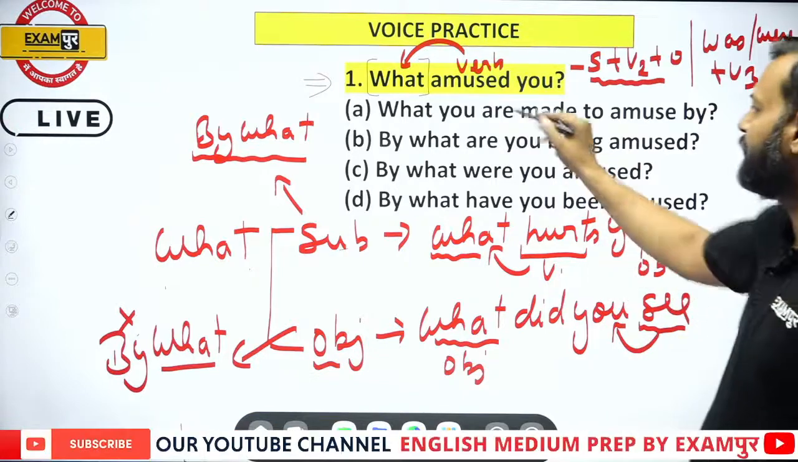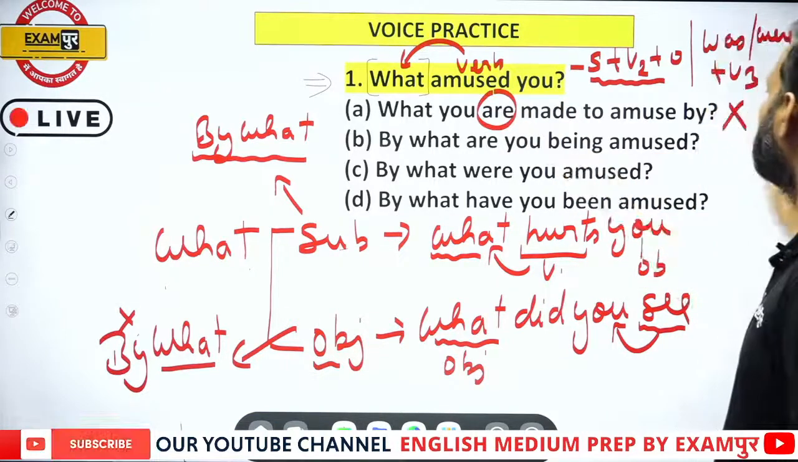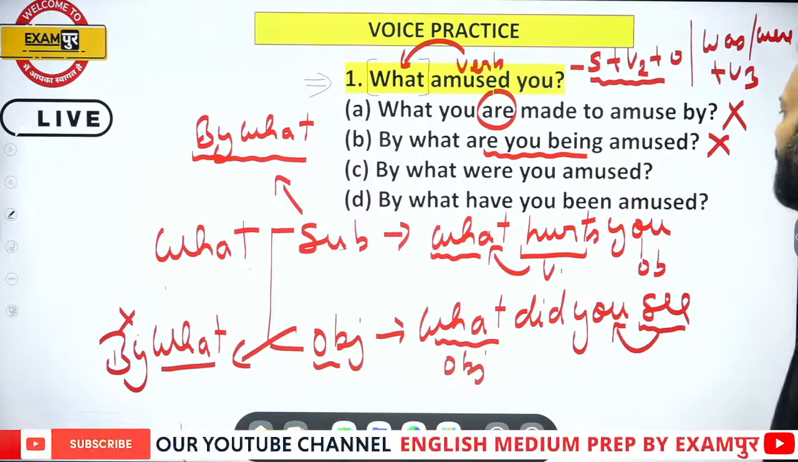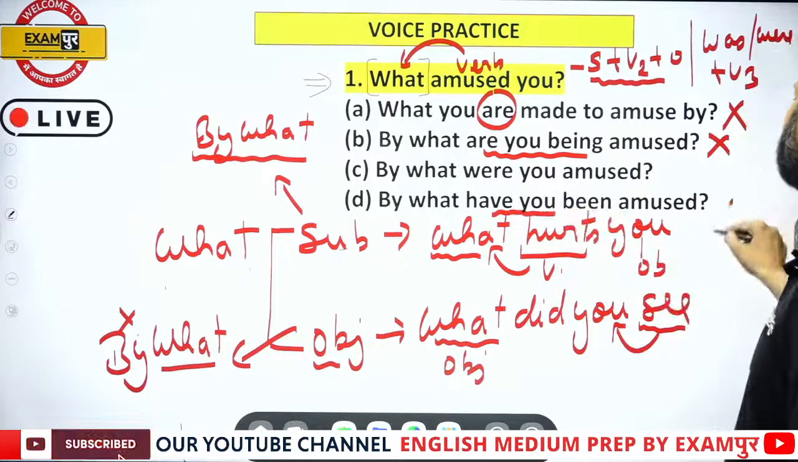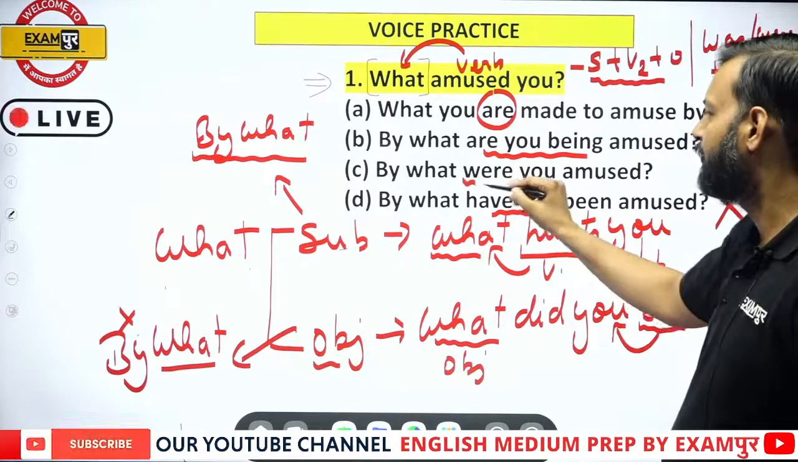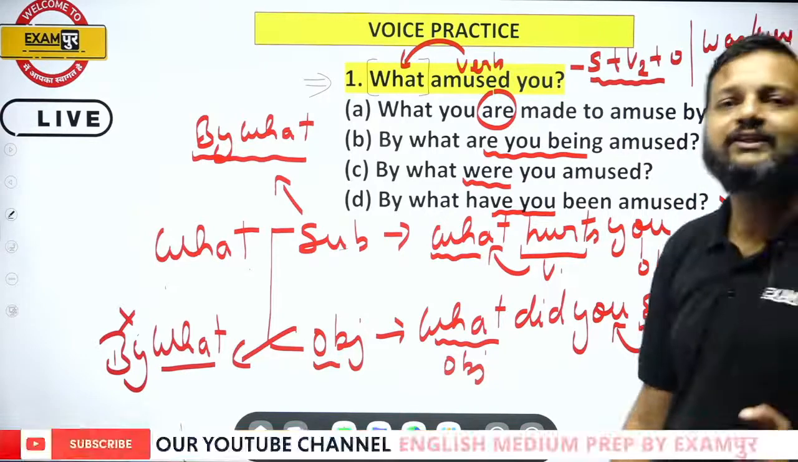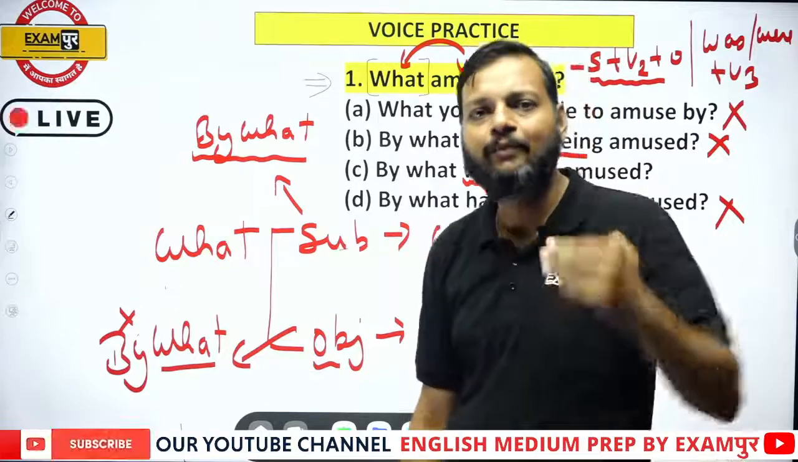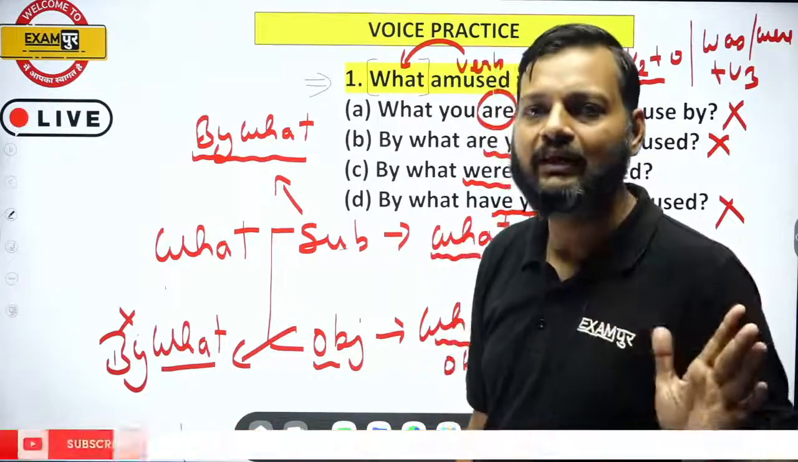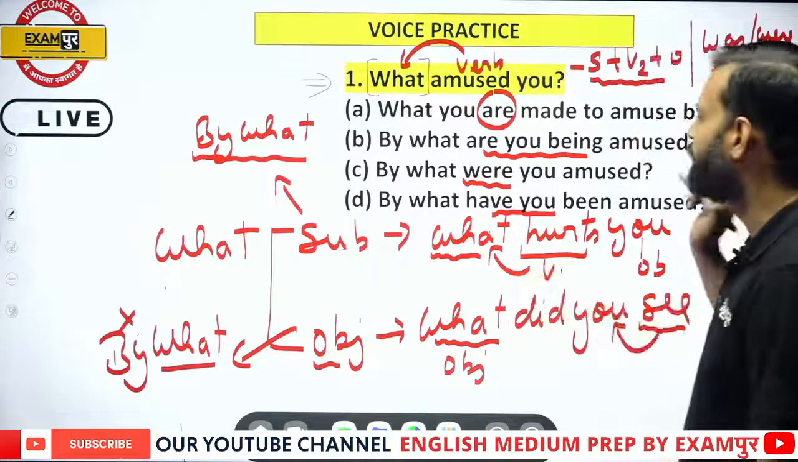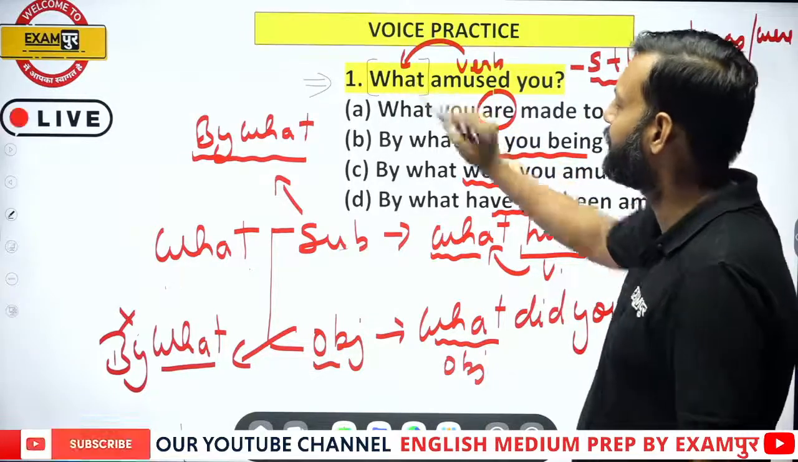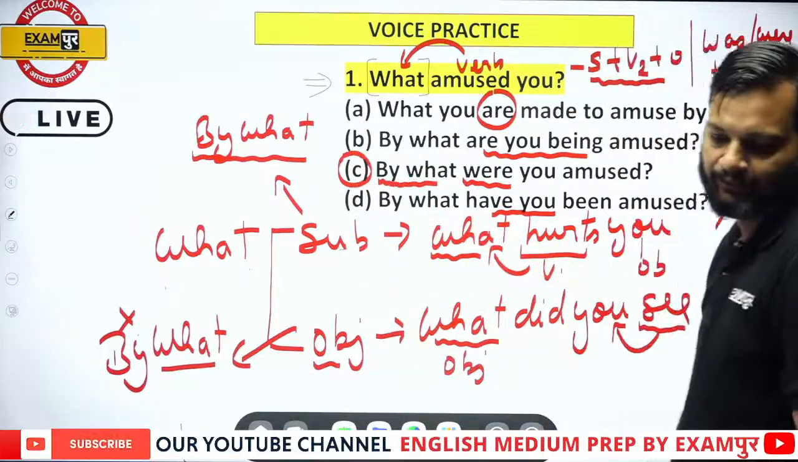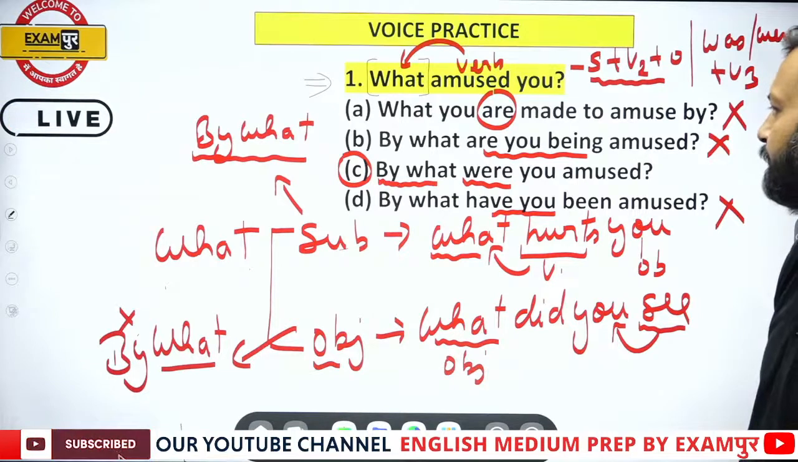The first option is in present, so this cannot be the answer. The second sentence is in present continuous, this too cannot be the answer. And this sentence is in perfect, this cannot be the answer. The answer is were you, because when a past indefinite sentence is changed into passive, it becomes was or were plus V3. So this is the correct answer, and here what is the subject, that's why we have used by what. So option C is the correct answer.